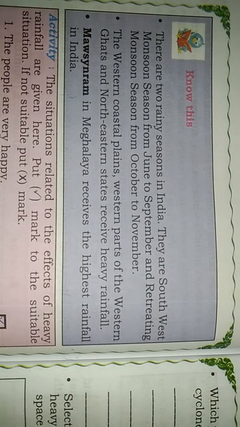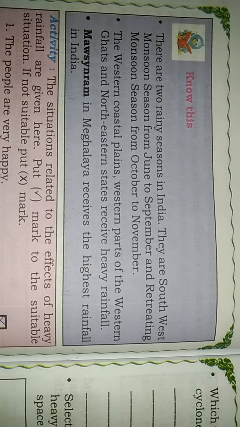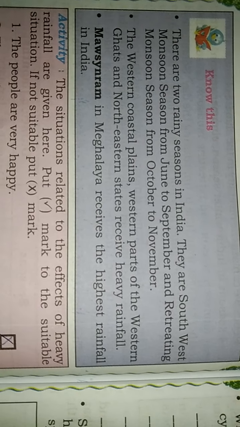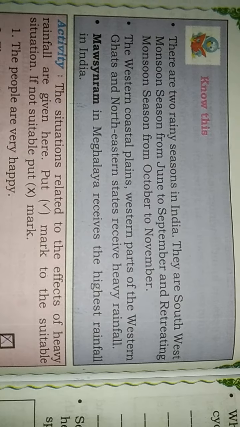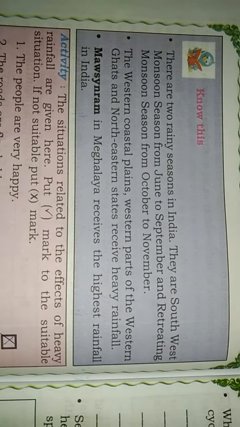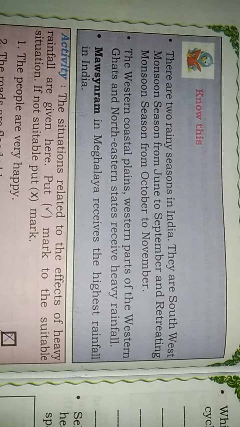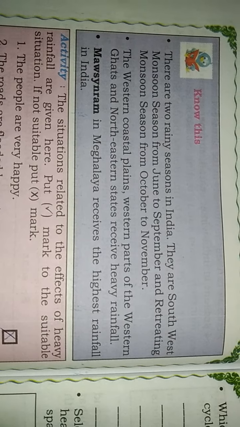In India, Mawsynram in Meghalaya receives the highest rainfall. I will once again repeat it. Which place in India receives the highest rainfall? Mawsynram in Meghalaya receives the highest rainfall in India.